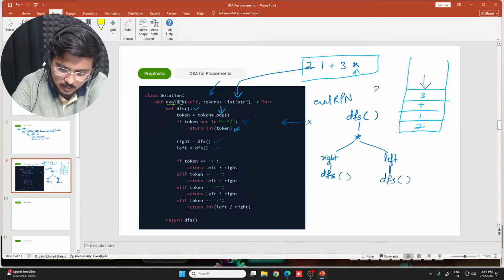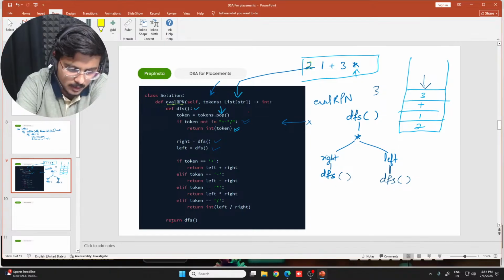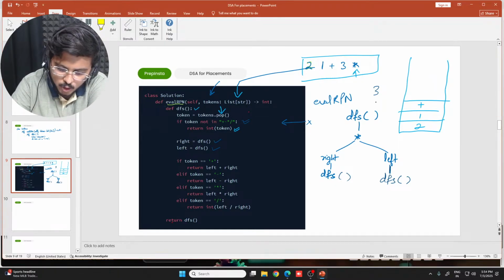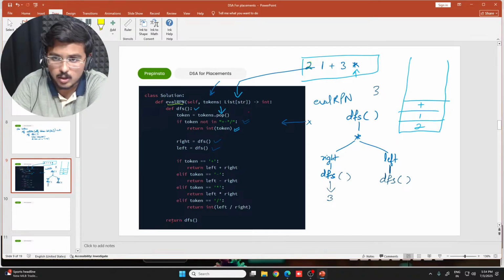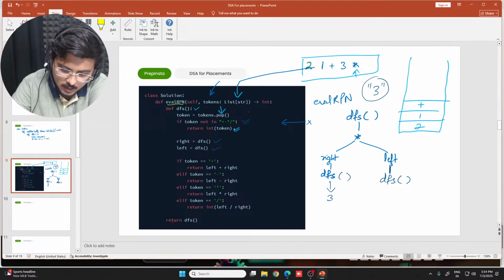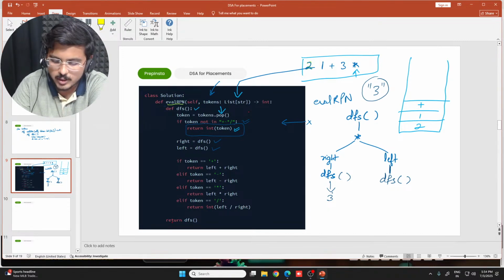So basically 3 would be popped out. It doesn't want 3 to remain there. I'll erase this out. So 3 would be simply returned here as an integer, not as a character. The popped out thing was a character. This particular statement, return integer token, changed it into an integer.